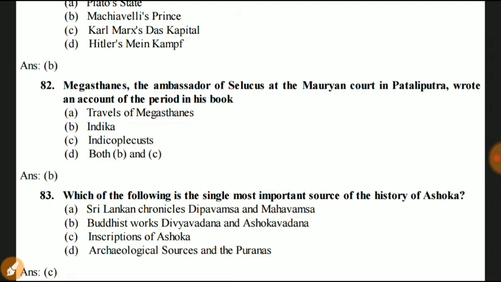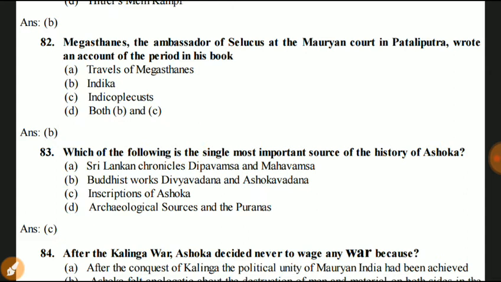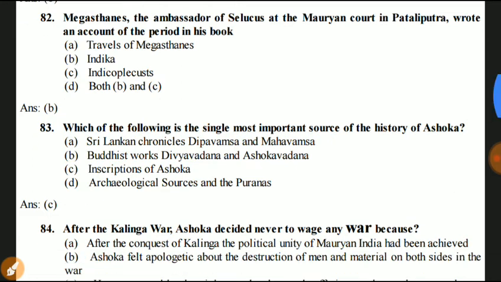Next question 83. Which of the following is the single most important source of the history of Ashoka? Sri Lankan chronicles Dipavamsa and Mahavamsa, Buddhist works Divyavadana and Ashokavadana, inscriptions of Ashoka, and archaeological source of Puranas. Here the answer is C. The inscriptions of Ashoka are the most important source of the history of Ashoka.